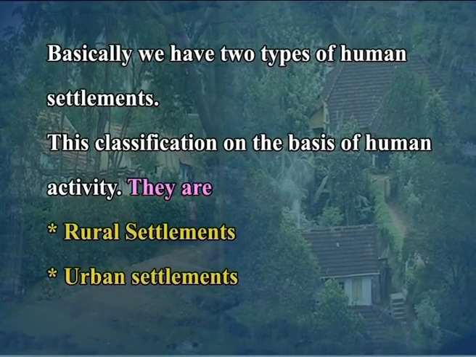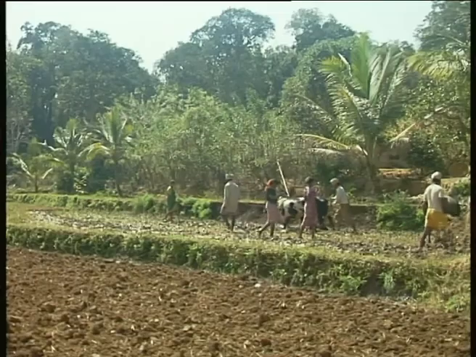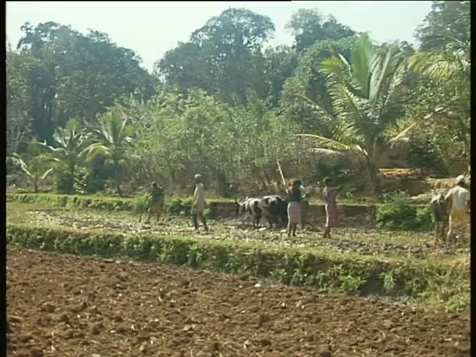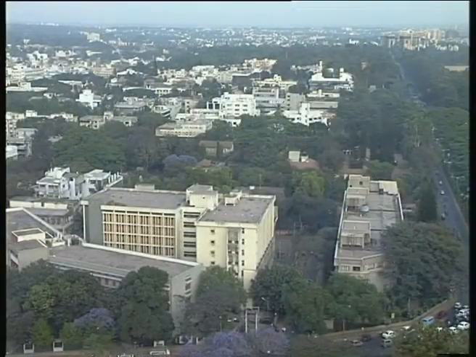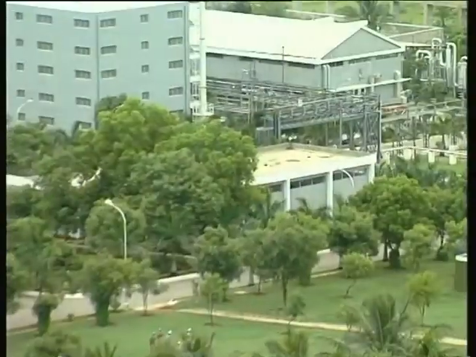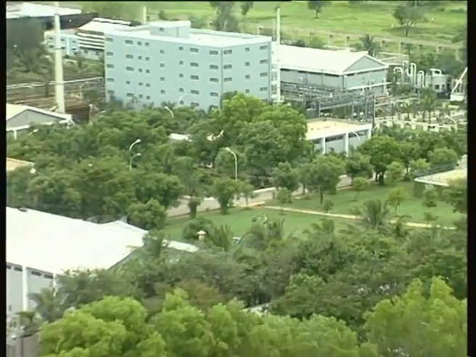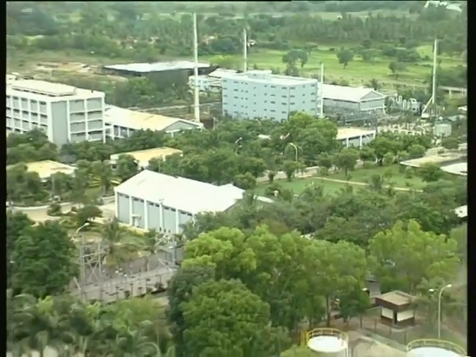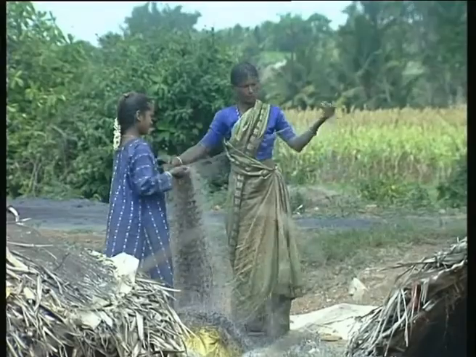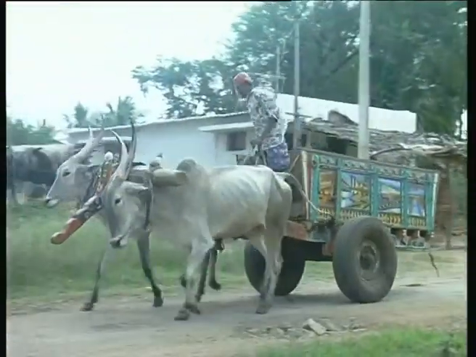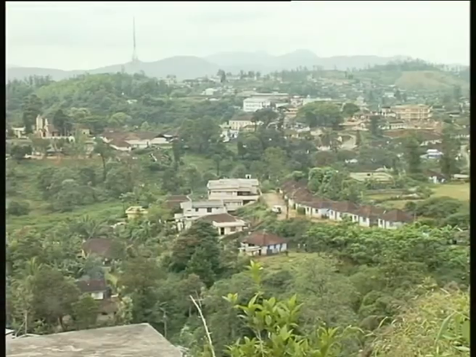Basically, we have two types of human settlements. This classification is on the basis of human activity. They are rural settlements and urban settlements. Rural settlements are agriculture oriented, whereas urban settlements depend on industry and the service sector for their livelihood. In this module, we are going to discuss some salient features of rural settlements.